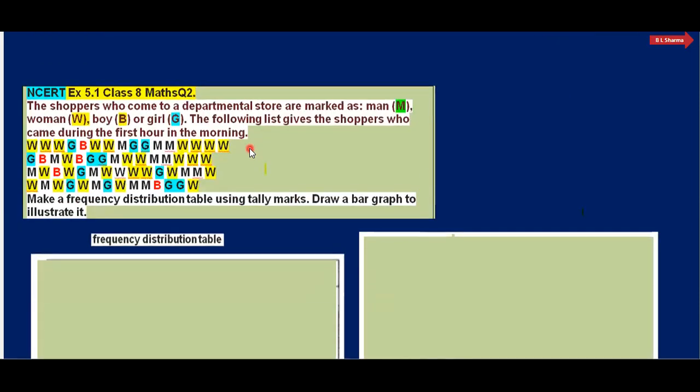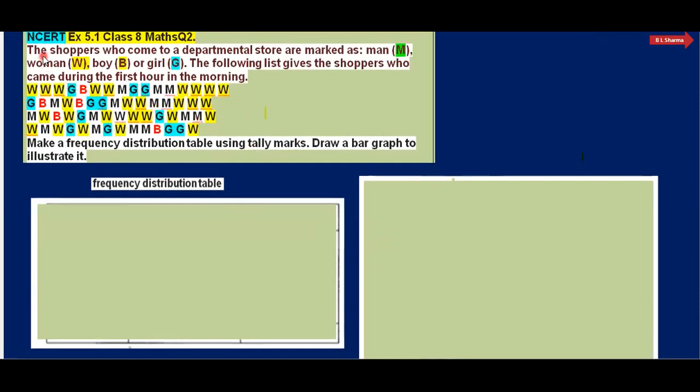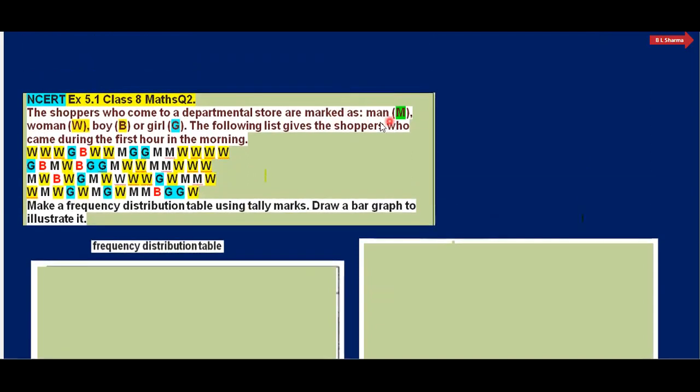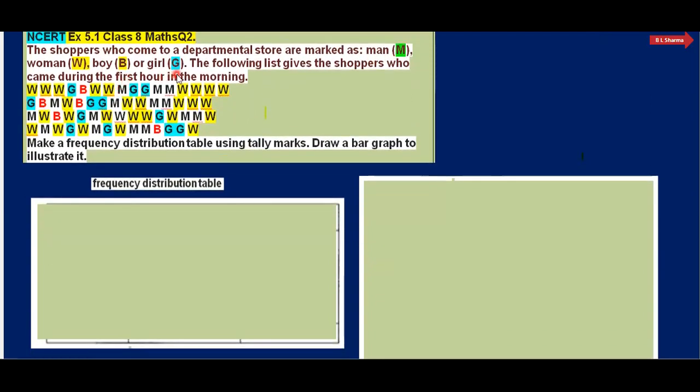Next part, next question 2 is here. The shoppers who come to departmental store are marked as man, woman, boy, girl. The following list gives the shoppers who came during the first hours in the morning. किसी शॉप में, डिपार्टमेंटल स्टोर में जो फर्स्ट आवर में इतने लोगों ने विजिट किया है. देखिए, W stand for woman and G for girl and B for boy and M for man. देखिए how many are there.